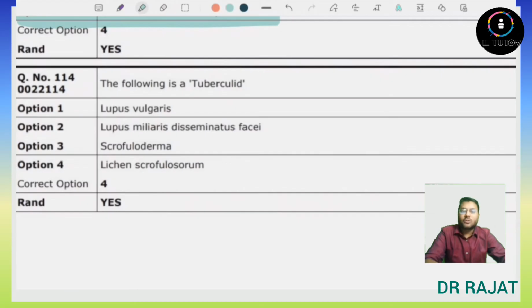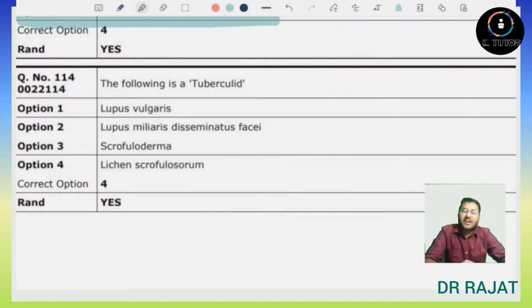The following is tuberculid. So what is tuberculid? Tuberculid means a dermatological skin related condition which mimics tuberculosis related dermatological conditions, but it is not directly related to tuberculosis.